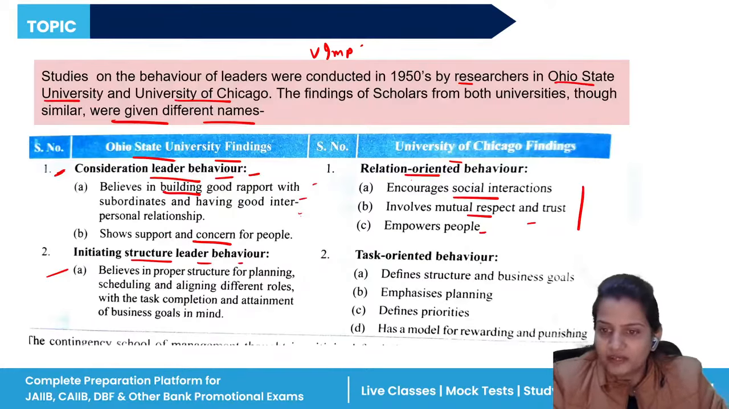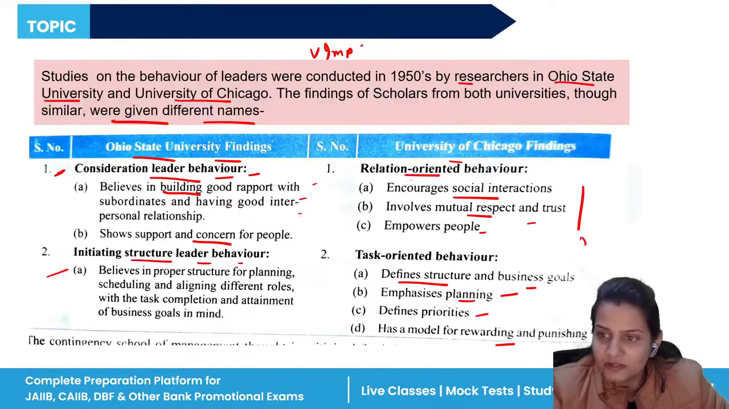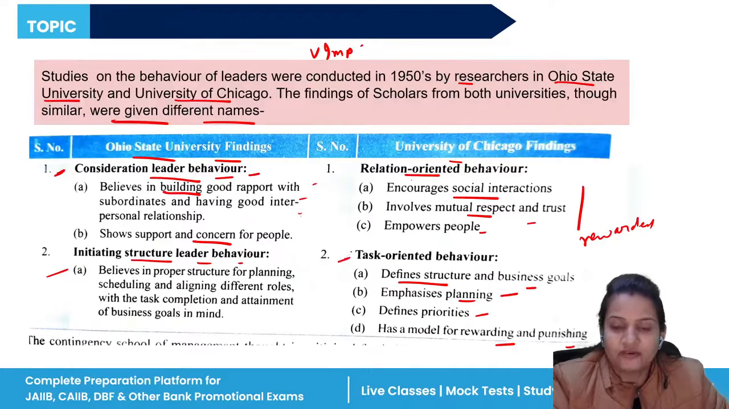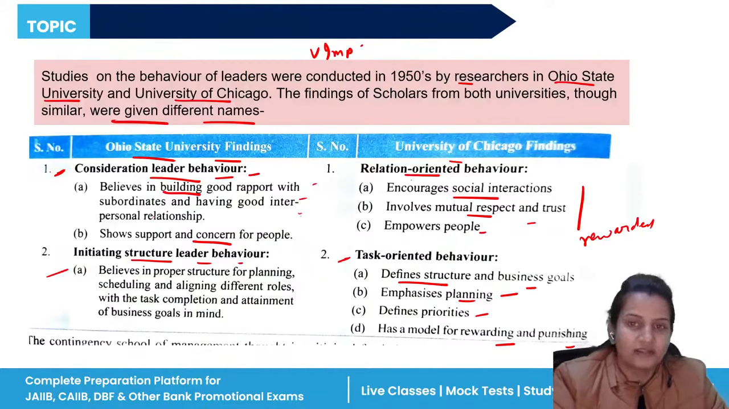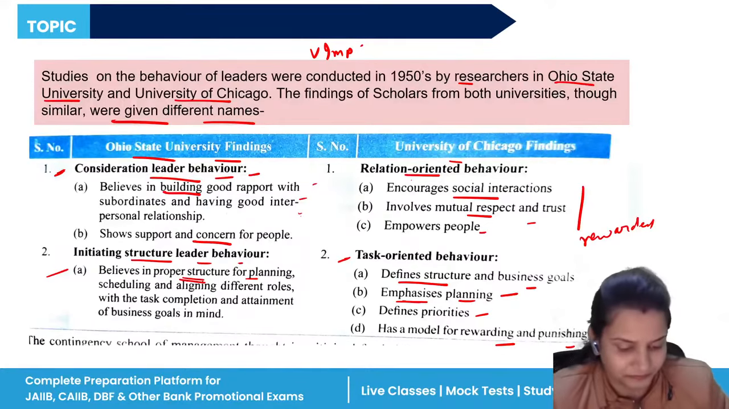In the Chicago findings, it said that we have to define the structure for achieving our business goals. We emphasize planning, they emphasize prioritizing. There is a system also: if employees have done a good job, they will be rewarded; if they have done a bad job, they will be punished. So in task also, both findings say everything is the same, just the name is different. Here also a proper structure should be formulated for planning, and emphasis should be given to planning.